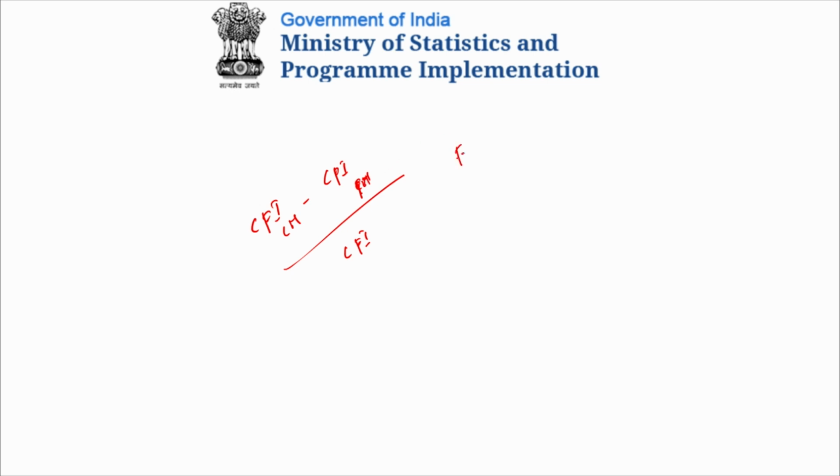Let us say we are right now in the month of August. Let me make it clear with respect to it.